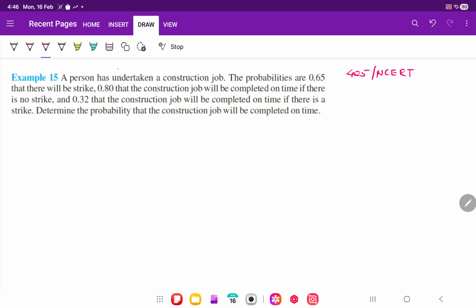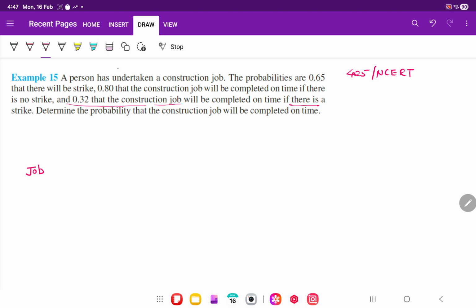A person has taken a construction job. The probabilities are 0.65 that there will be a strike, 0.8 that the job will be done on time if there is no strike, and 0.32 that the construction job will be done in time if there is a strike. So this is a pretty big problem. Let me write down what is given.